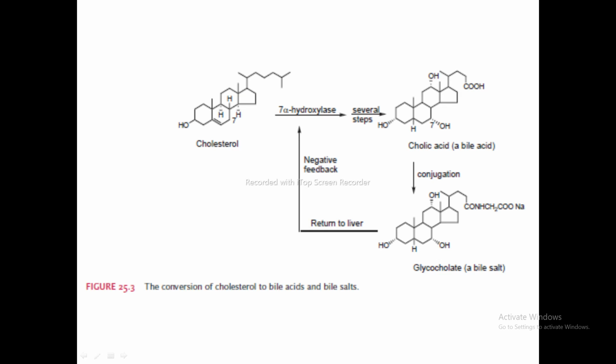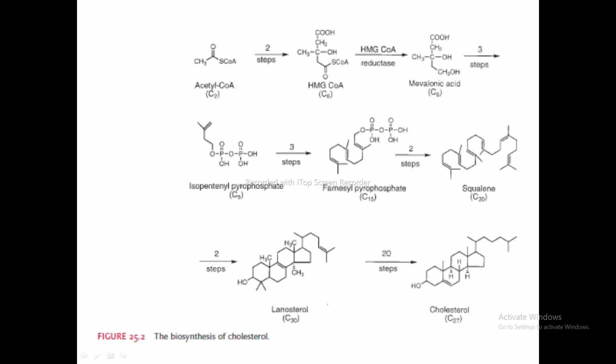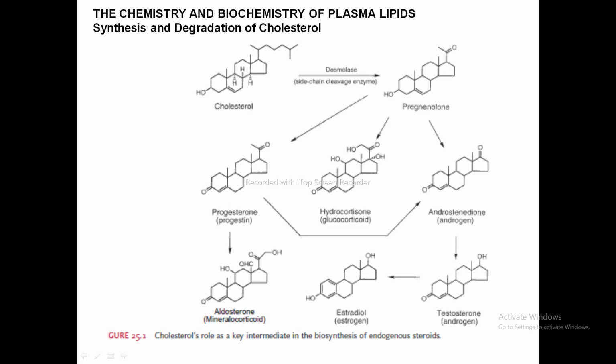Then cholesterol is enzymatically transformed by two different pathways. Cholesterol is oxidatively cleaved by the enzyme desmolase, as shown in this diagram. Desmolase is a side chain cleaving enzyme. The resulting compound, pregnenolone, serves as the intermediate in the biosynthesis of all these steroids.